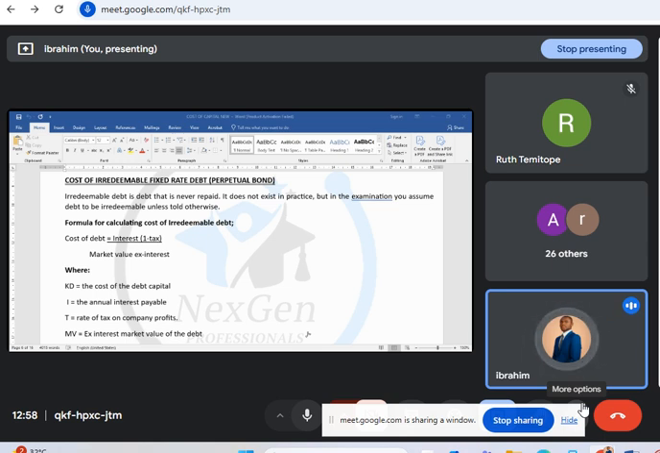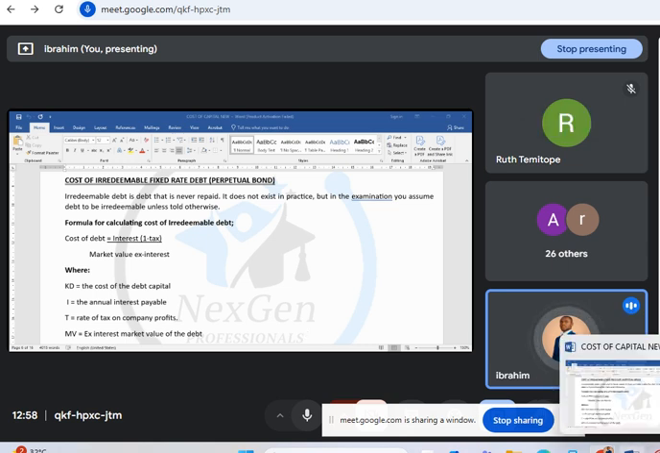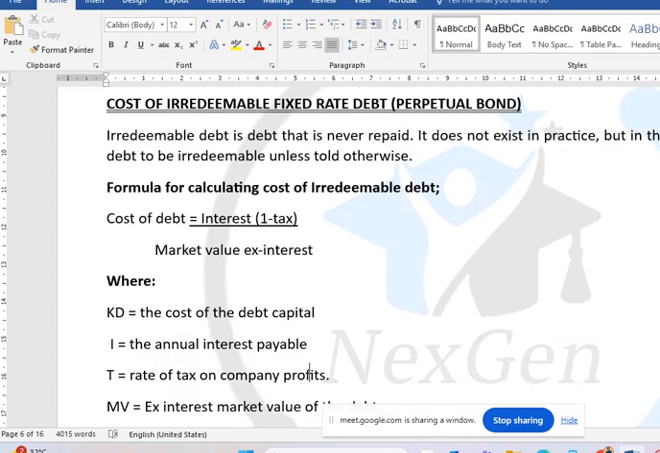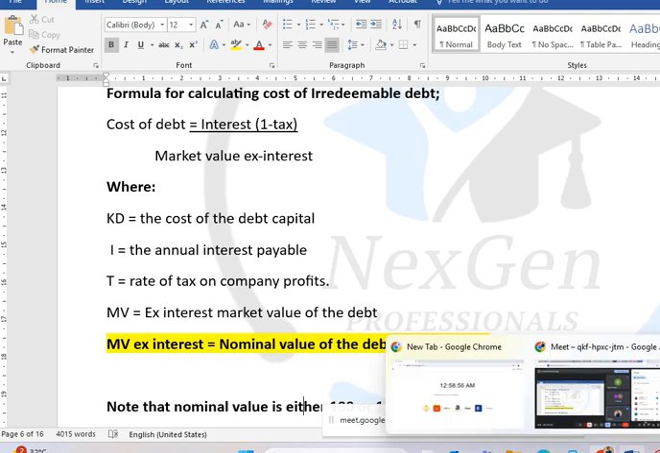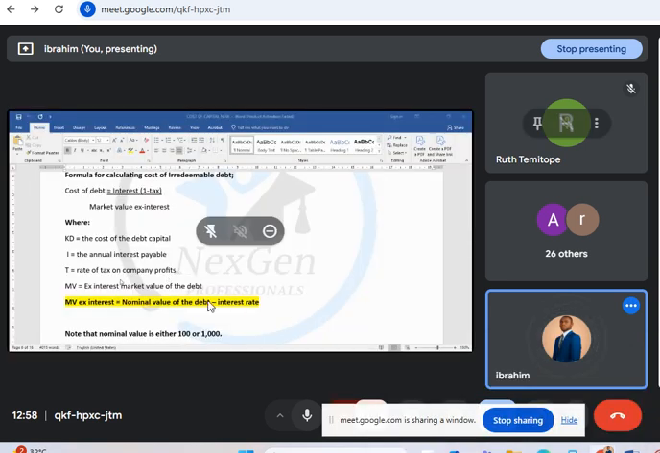Now, if the interest is yet to be paid, that is what we call cum interest. If you have paid that interest, it becomes market value ex interest. So when you are given a question as cum interest, you need to look for a way to get the market value ex interest. Class, you need to look for a way to get what? Market value ex interest.